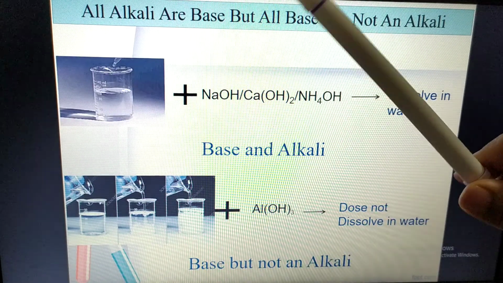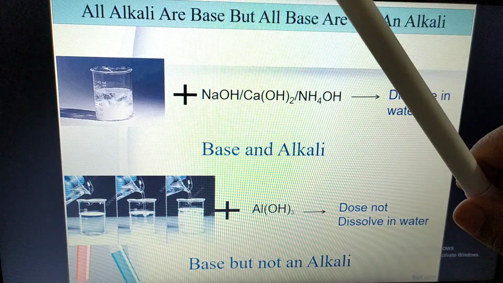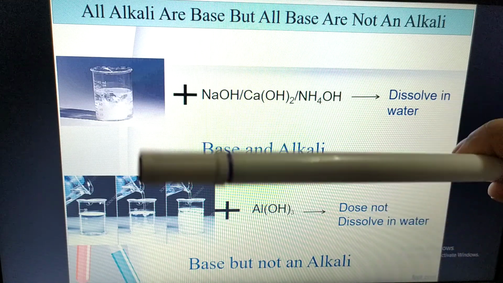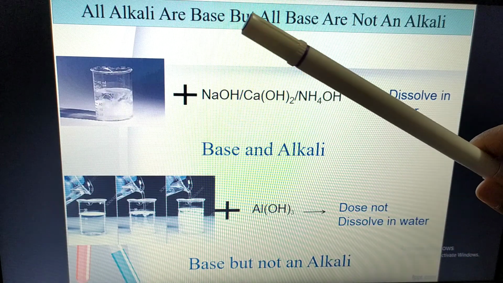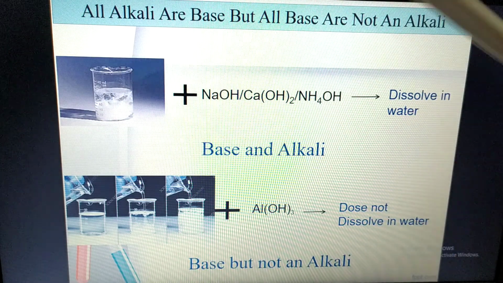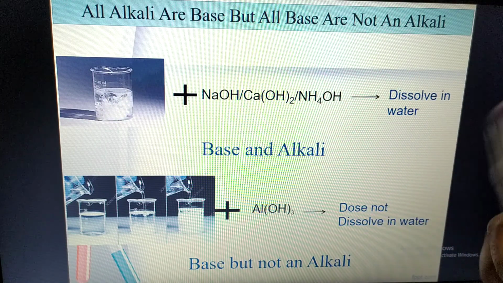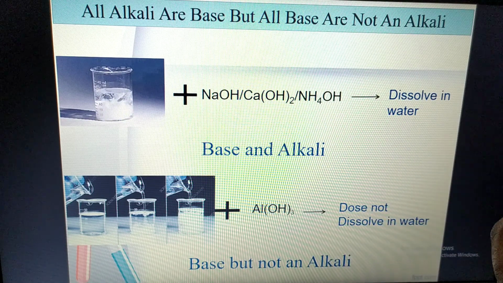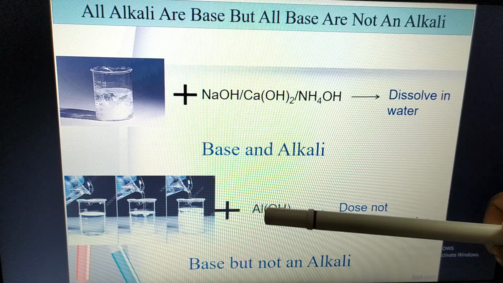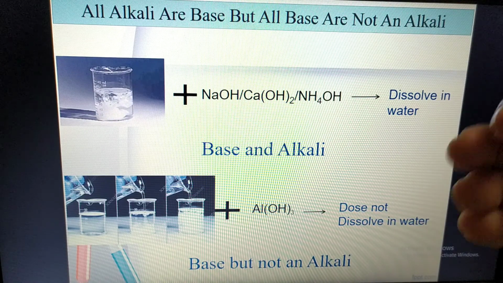So there is a difference between alkali and base. There is only one difference mostly, and that is that all bases cannot dissolve in water. Sometimes some of the bases don't dissolve in water.